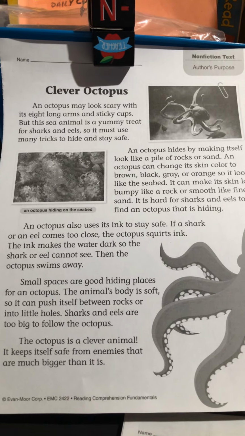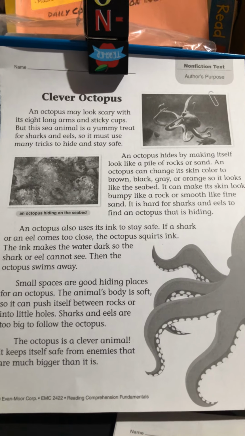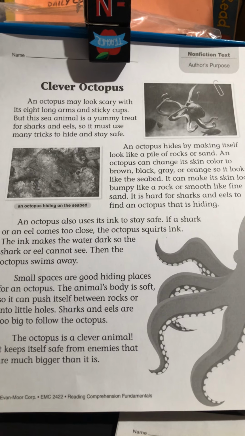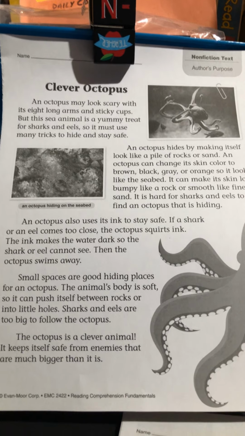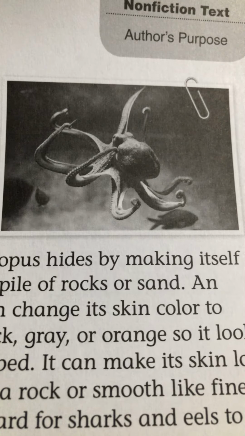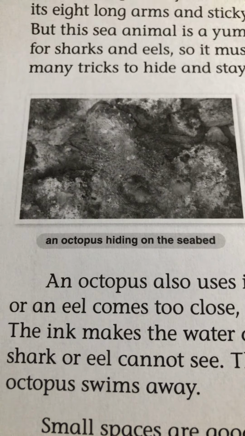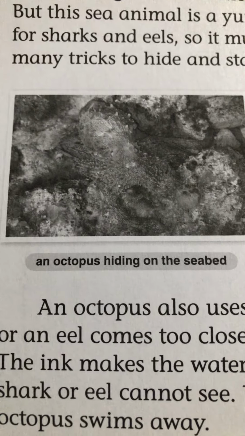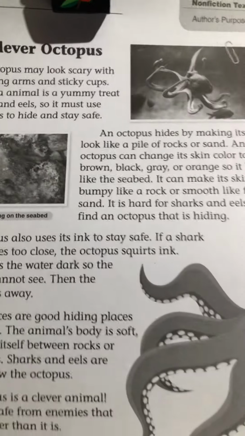An octopus may look scary with its 8 long arms and sticky cups, but this sea animal is a yummy treat for sharks and eels, so it must use many tricks to hide and stay safe. I'm going to zoom in on that picture so you can see the picture a little bit better. It's a really cool picture of the octopus. And then here is a picture of an octopus hiding on the seabed. If you look really close, you can kind of see it, but he's hiding really well. So he uses tricks to stay hidden and safe.